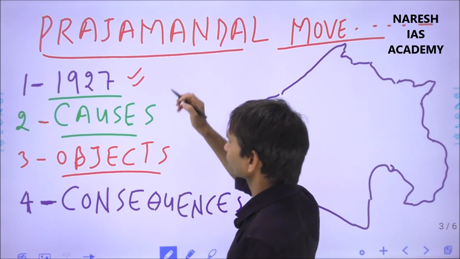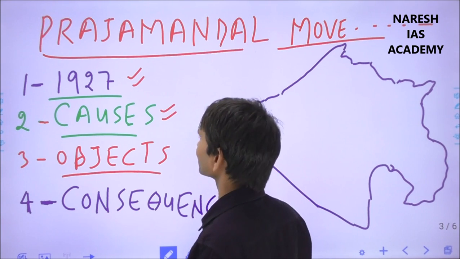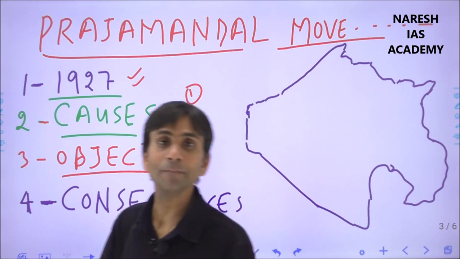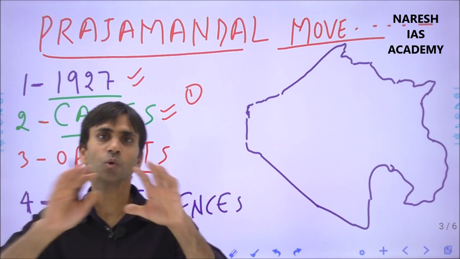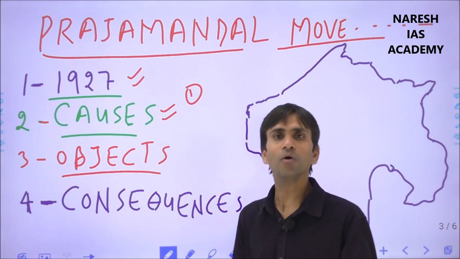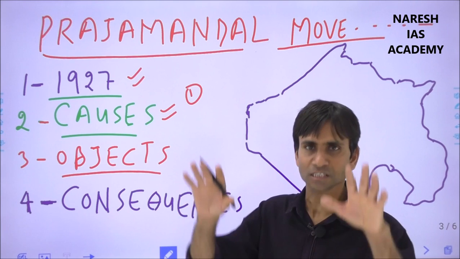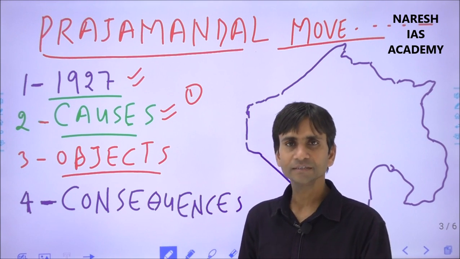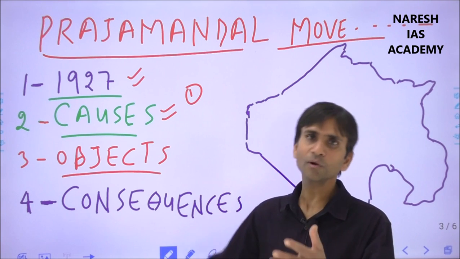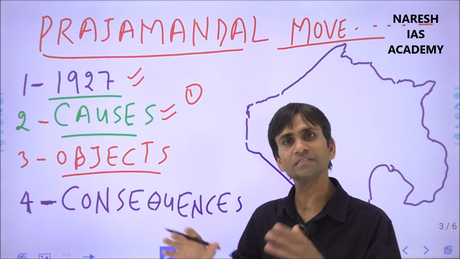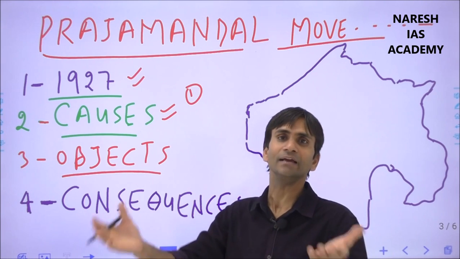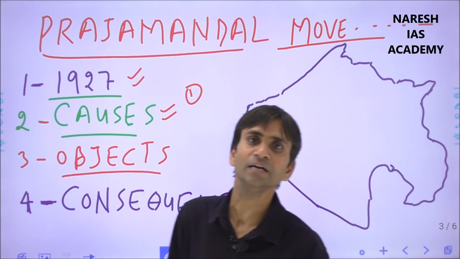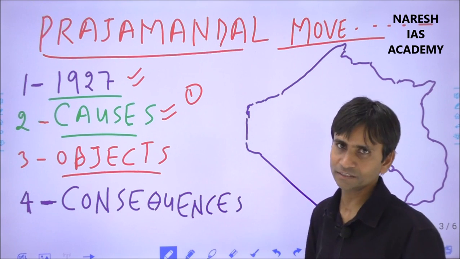And what were the different causes of the Prajamandal movement in Rajasthan? You know, Rajasthan was under monarchies or princely states. There was no democratic structure, and all the princely states or monarchies were suppressing the political and economic rights of the Rajasthanis. That's why, when Gandhiji was leading the freedom struggle against the British government and demanding different kinds of rights for the Indian people, such rights were demanded by the Prajamandals in Rajasthan.